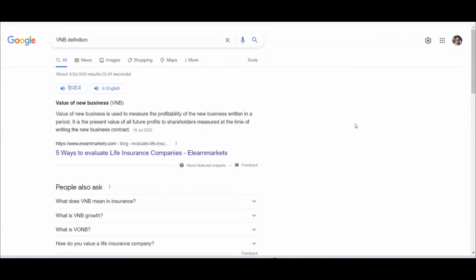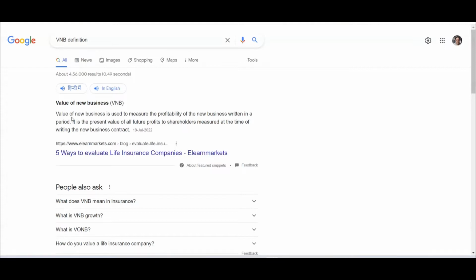It is something that if you are only studying papers and have not worked on it, will be difficult to understand, as it is not given in papers in that much detail. VNB stands for value of new business. It is used to measure the profitability of the new business written in a period. It is the present value of all future profit to the shareholder measured at the time of writing the new business contract. So what does this mean?